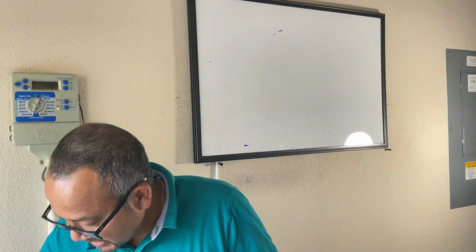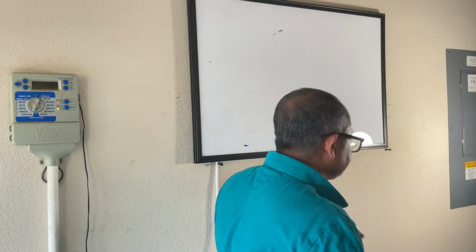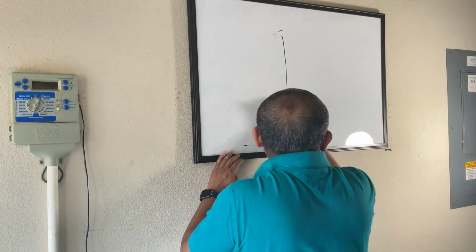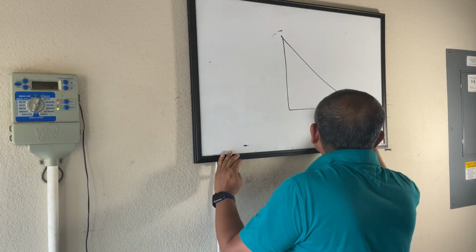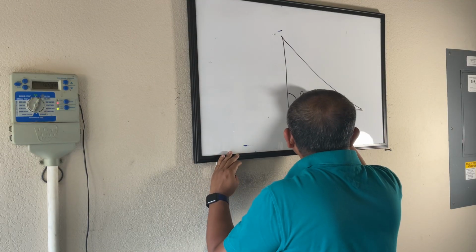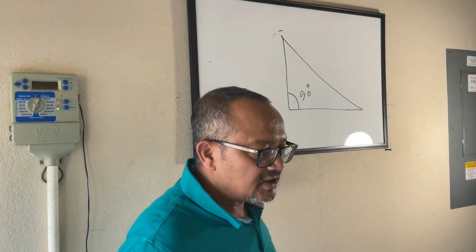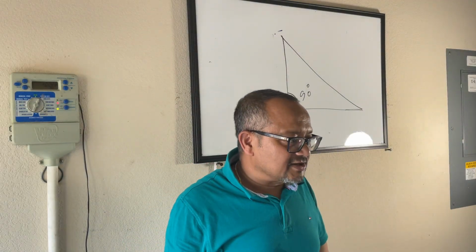Now here in geometry, when you say complementary, before I go to complementary, right is always right.